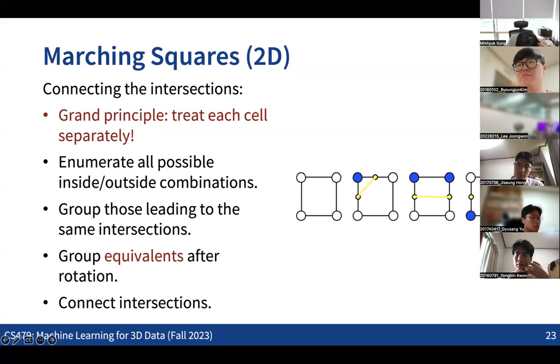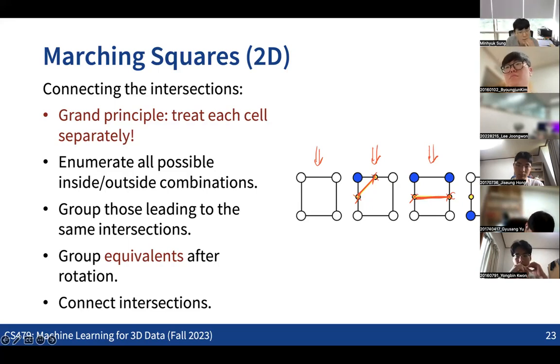So for the first case, obviously there is nothing that we can connect, right? There is no intersection point. In the second case, we're going to have an intersection point here and another intersection point here. So we just need to make the edge like this. For the third case, we're going to make an intersection point here and another intersection point here, which means that this is the edge. And the last case is kind of the problematic case, in that we're going to have 4 intersection points like this. Then how should we connect these 4 intersection points? Any answer for this?